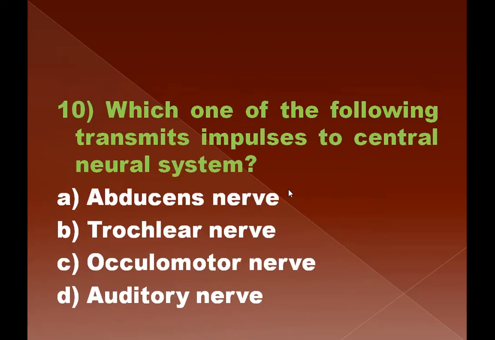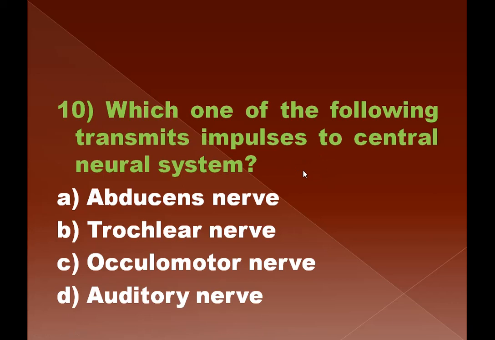Then question number 10. Which of the following transmit impulses to central neural system? A. Abducens nerve. B. Trochlear nerve. C. Oculomotor nerve. And D. Auditory nerve. The question is asking you about the transmission of impulses to the central neural system.